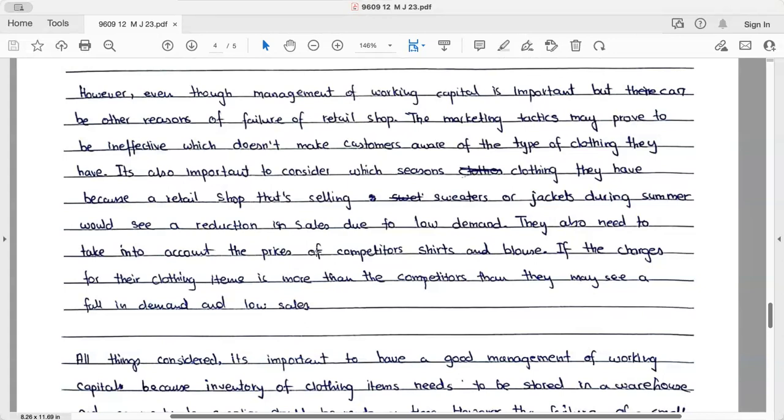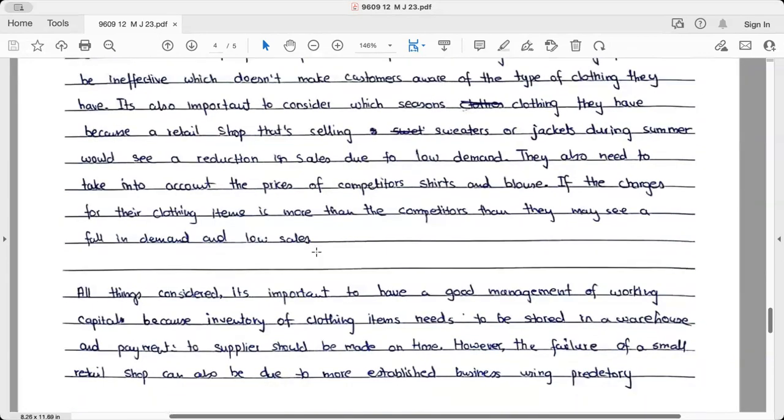It is also important to consider which season's clothing they have, because a retail shop that is selling sweaters and jackets during the summers would see a reduction in sales due to the low demand. A very good application in the evaluation. This needs to take into account the price of competitor shirts and blouses. If the retailer charges more than the competitor, then they may see a fall in the demand and low sales.